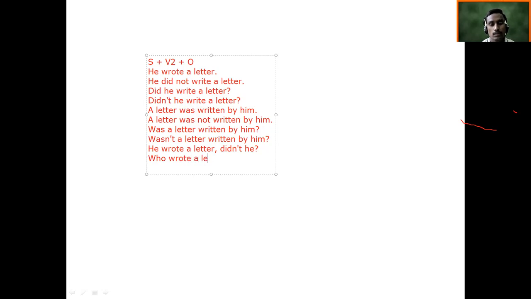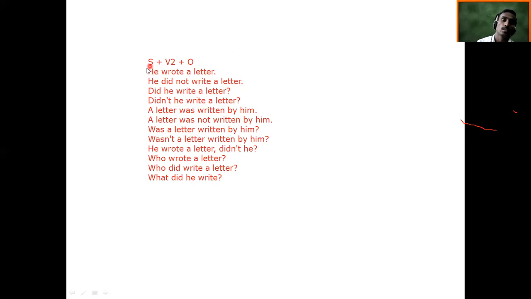Or you can also say who did write a letter. Remember about this. But usually you will come to know that many times who wrote a letter is used, that is okay. So both are correct ideally. And if you are going to get the answer a letter, then what did he write? Okay.